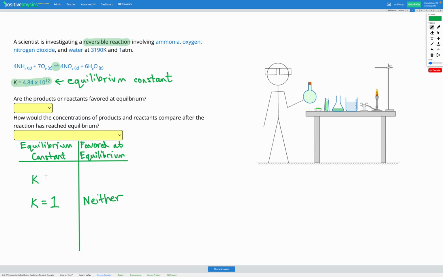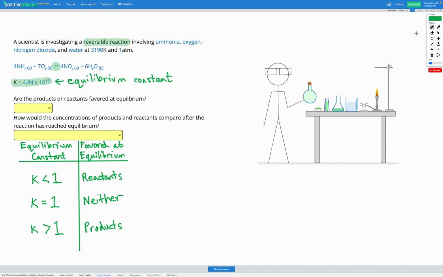If K is less than 1, that means that we have smaller concentrations in our products and higher concentrations in our reactants. So that means our reactants are favored at equilibrium. And if K is greater than 1, that means our products are favored at equilibrium, which means that the concentrations of our products are going to be much higher than the concentrations of our reactants at equilibrium.